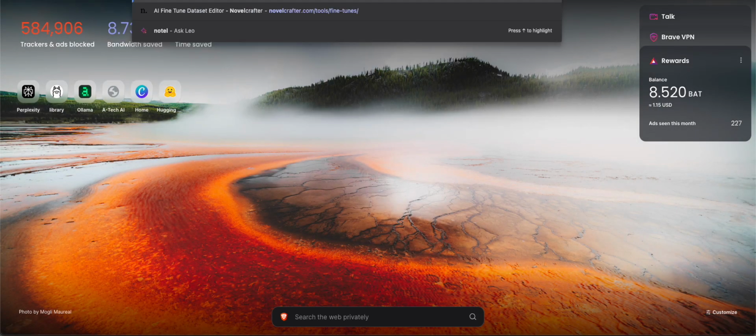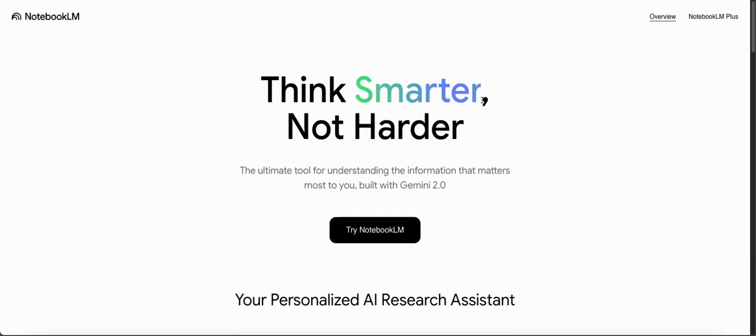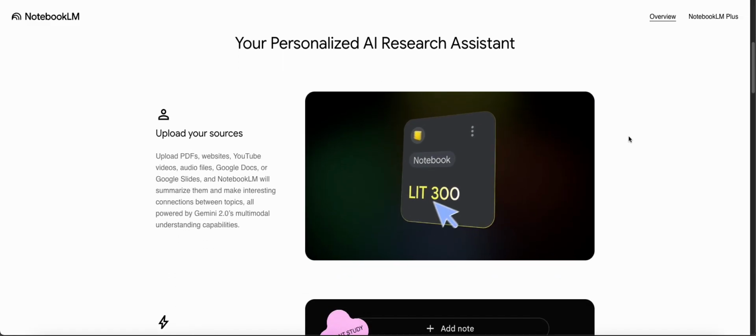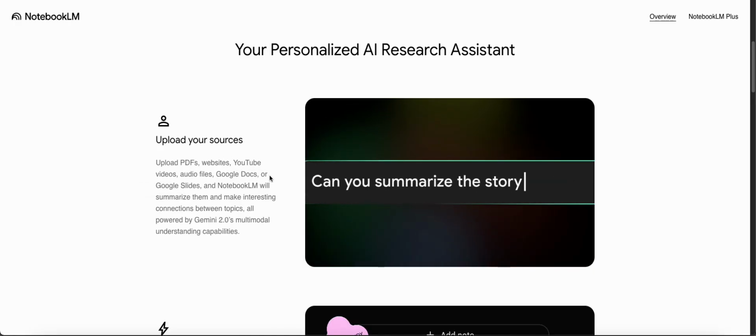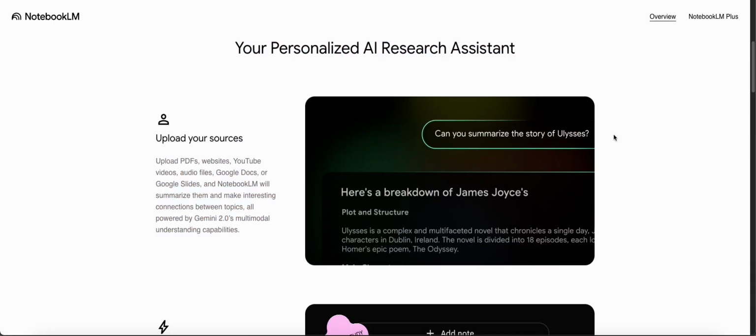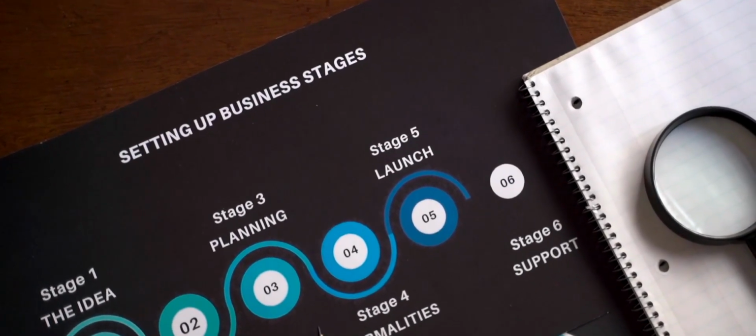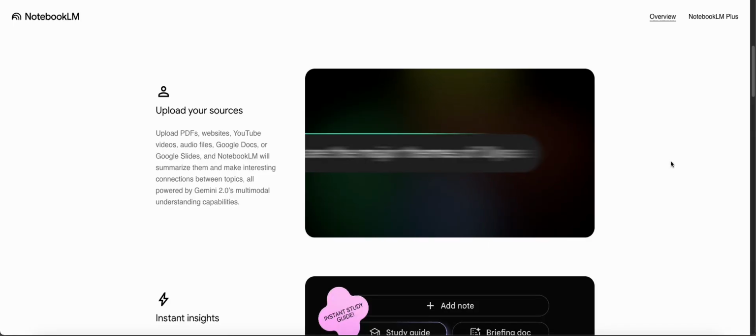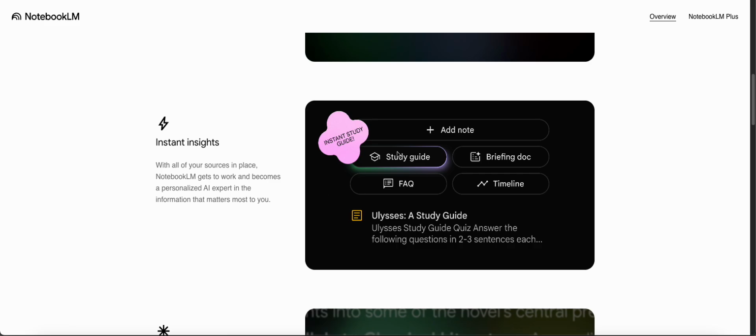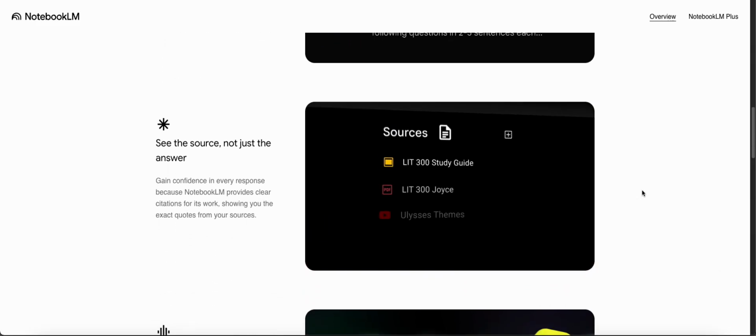For those of you that have no idea what this is, let me quickly show you what it is, all right? Notebook LM is the ultimate tool for researching. The reason I say that is because you can upload PDFs, websites, YouTube videos, as you saw there, audio files, or anything really. It can summarize them and it can make, as it says, interesting connections between the topics, all powered by Gemini 2.0's multimodal understanding capabilities. And it's getting better every single time. These instant insights with these study guides and these briefing documents, frequently asked questions, and even a timeline based on what you've actually created, or based off all the sources, how they all connect.